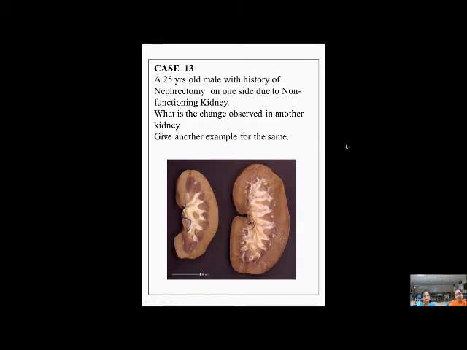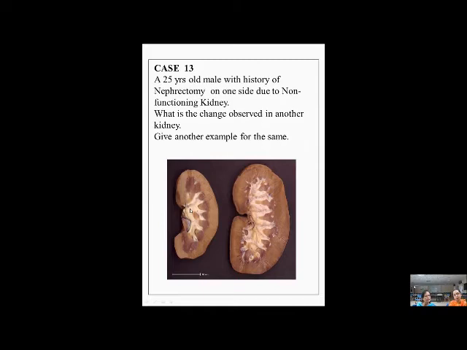Okay. A 25-year-old male with history of nephrectomy on one side due to a non-functioning kidney. So one of the kidneys is removed due to non-functioning. What is the change observed in the contralateral kidney? And give another example for the same. You can see, the left side is a normal size of the kidney. What happens to the other kidney when one kidney is removed? There is hyperplasia and hypertrophy of nephrons in the other kidney. That results in increase in size of the contralateral kidney.